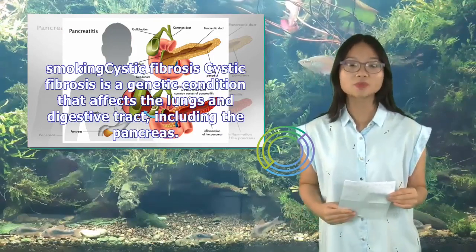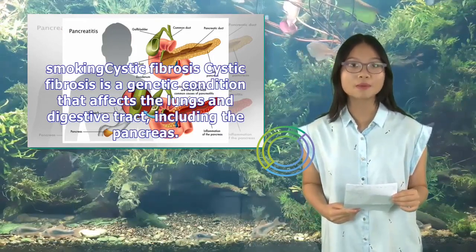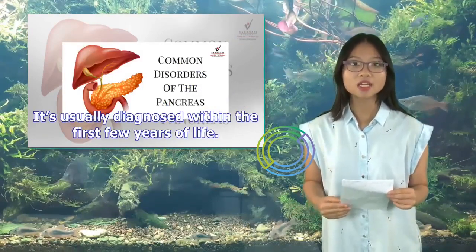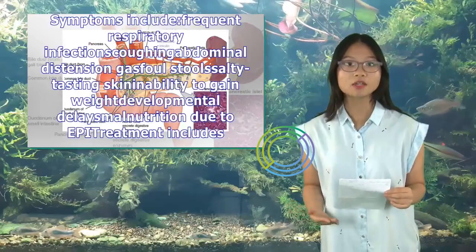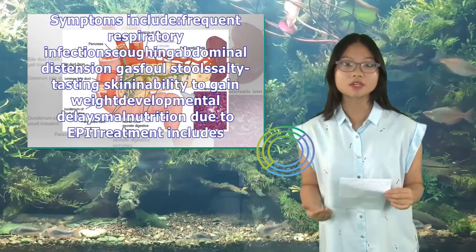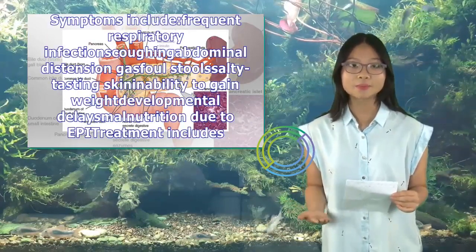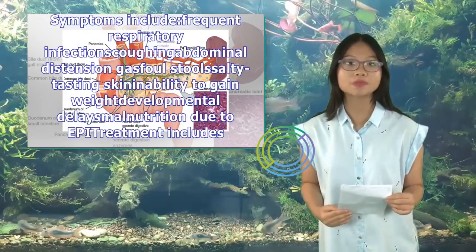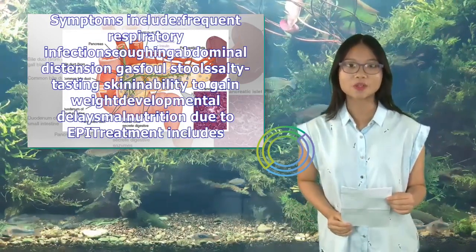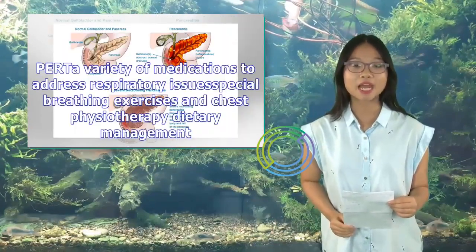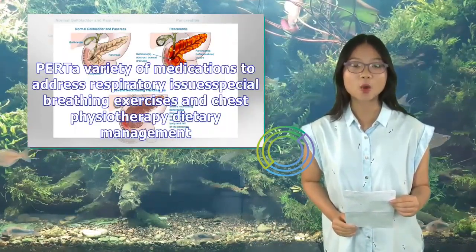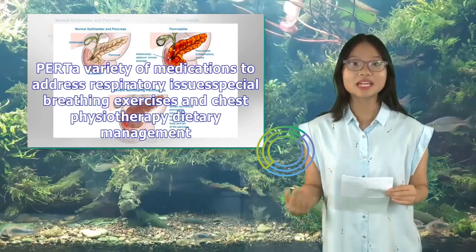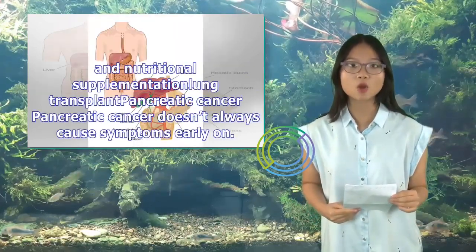Cystic fibrosis: cystic fibrosis is a genetic condition that affects the lungs and digestive tract, including the pancreas. It's usually diagnosed within the first few years of life. Symptoms include frequent respiratory infections, scowling, abdominal distension, gas, foul stool, salty-tasting skin, inability to gain weight, developmental delays, malnutrition due to EPI. Treatment includes PERT, a variety of medications to address respiratory issues, special breathing exercises and chest physiotherapy, dietary management, and nutritional supplementation.